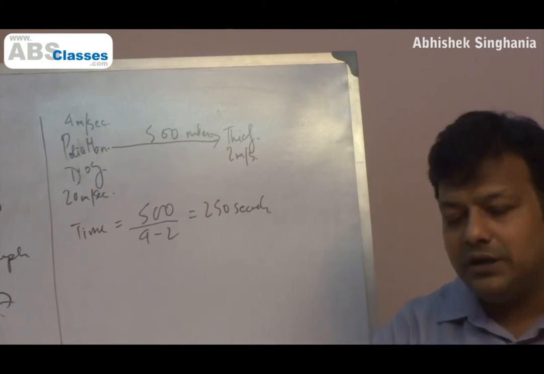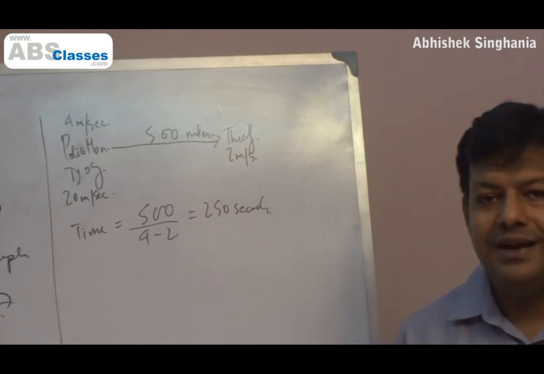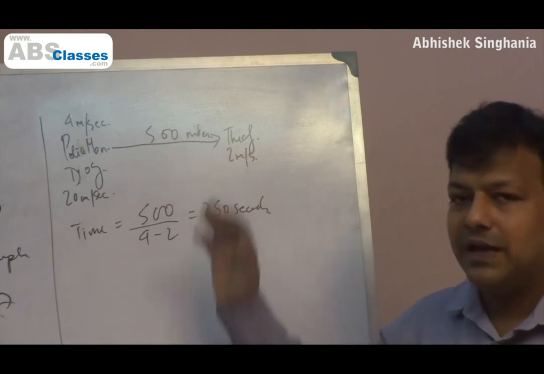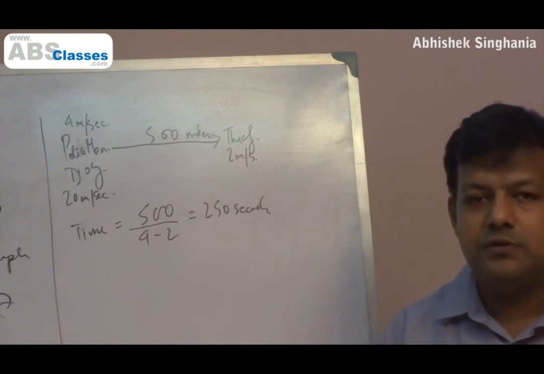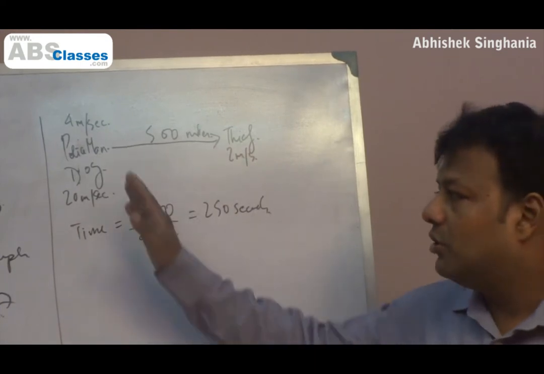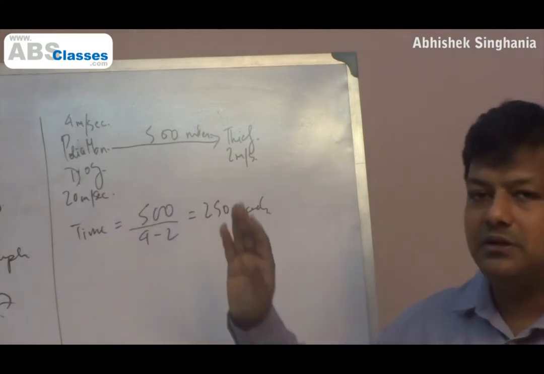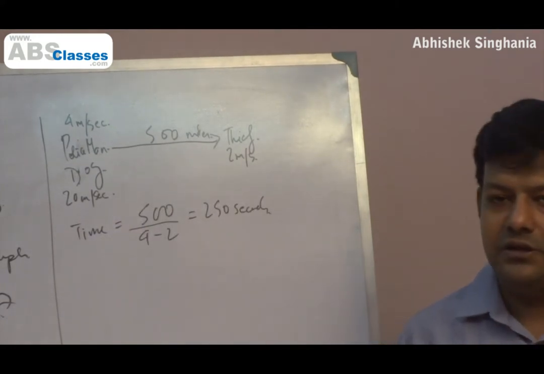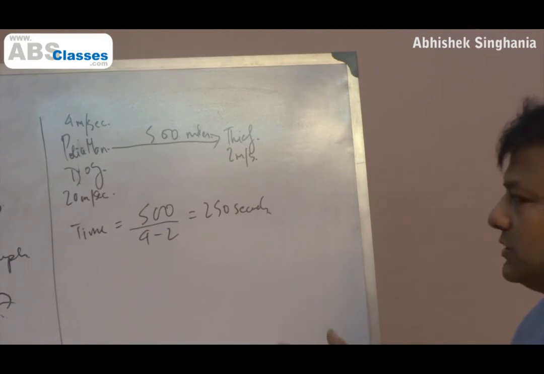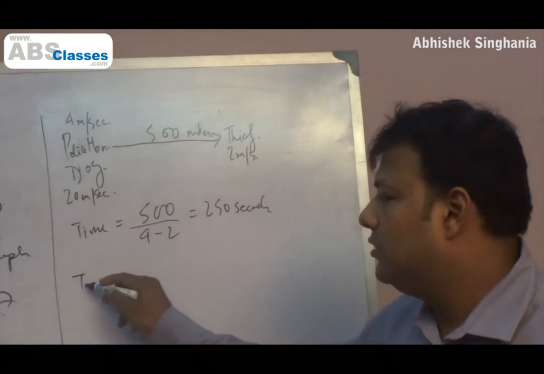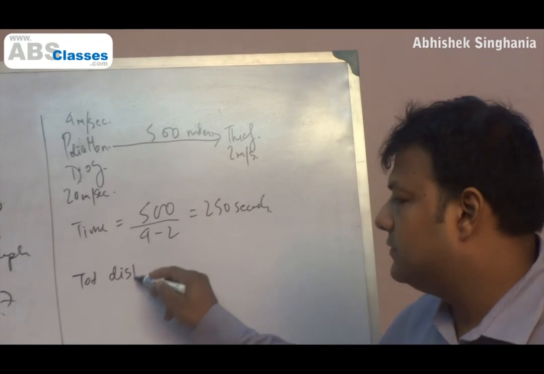So what the dog does is, it runs to and fro between policeman and the thief. Till what time? Till obviously policeman catches the thief. When there is no distance, both of them are together, so the dog stops running. So the dog will run to and fro between policeman and the thief till the time policeman catches the thief. So the first question is, what is the total distance covered by the dog? Total distance that the dog covers.